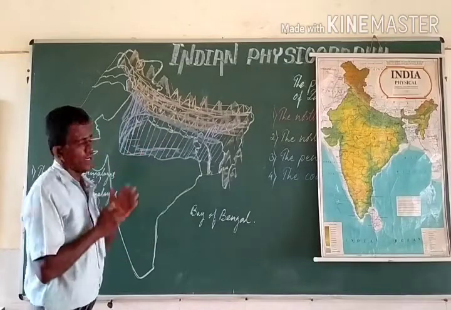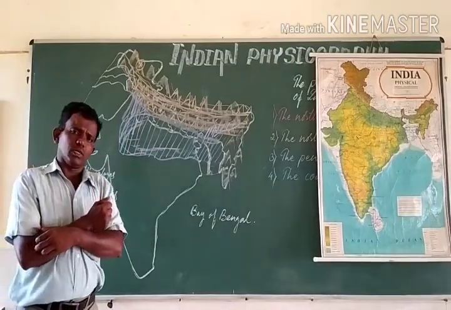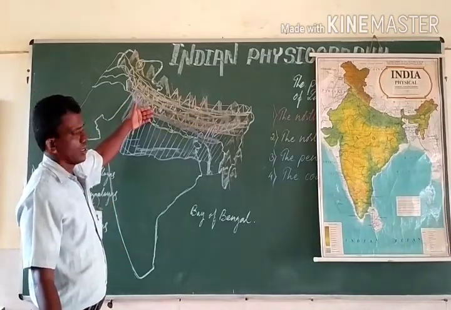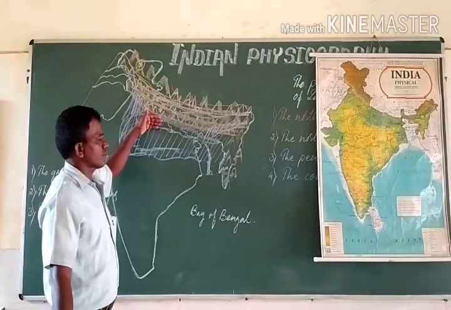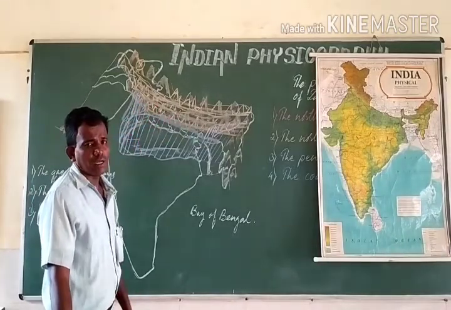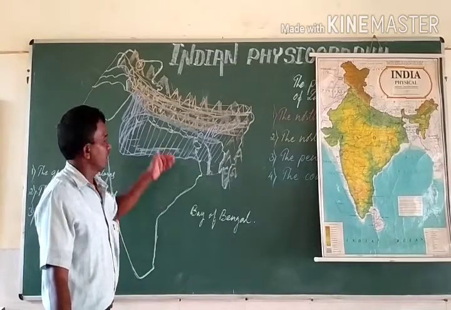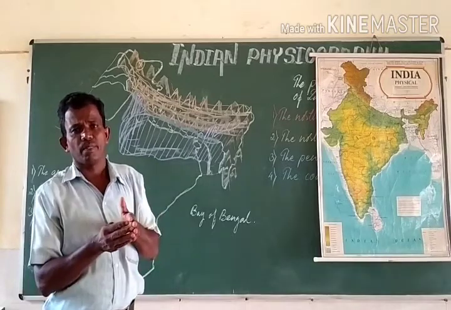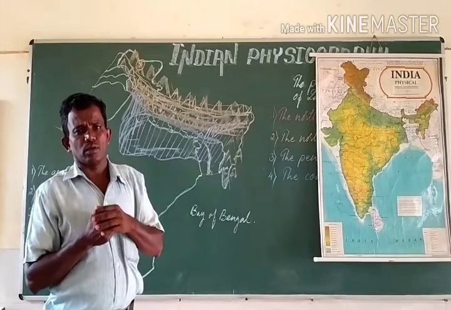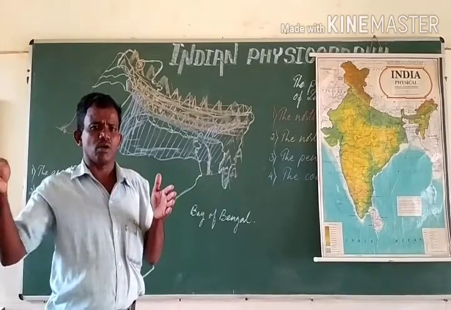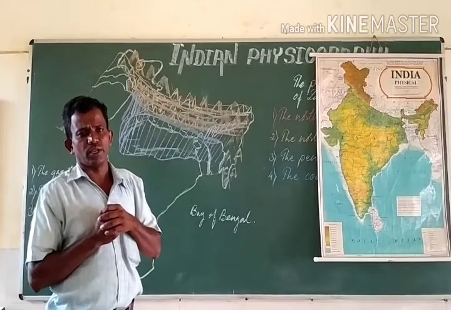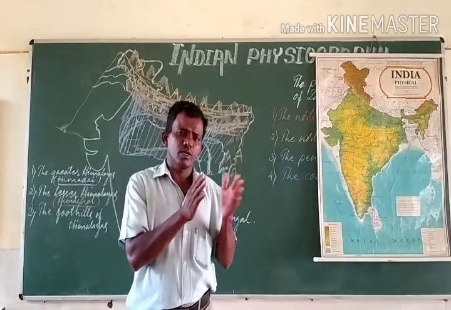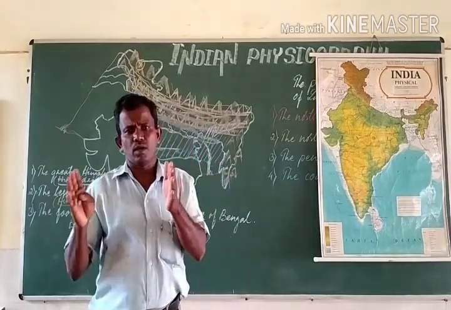So this land is quite good for undertaking the agricultural activities, and moreover the land is quite useful for undertaking the irrigational activities, because so many tributaries of river Ganga flow in the northern plains. So northern plain plays a quite important role in the field of agriculture.